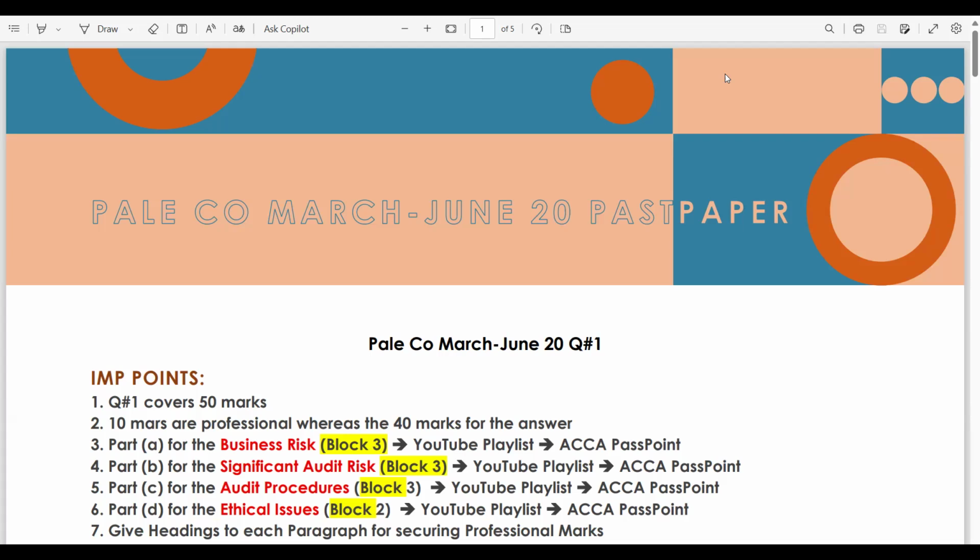Mark York does not intend to recognize a provision for the claim or make any disclosure in the financial statements in relation to this issue, as it is at such an early stage in the legal proceedings. So, what do you think? Is this statement of Mark York correct or not, as they are not going to make the provision or the disclosure? This is incorrect. Of course, we all know IAS 37.